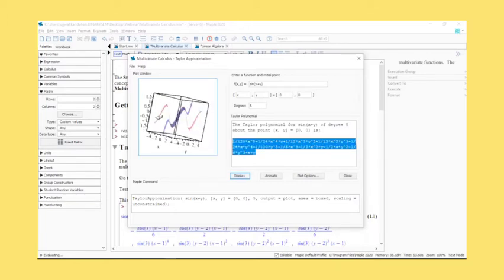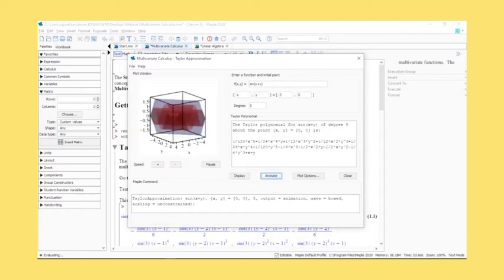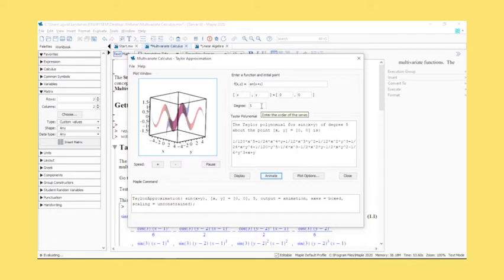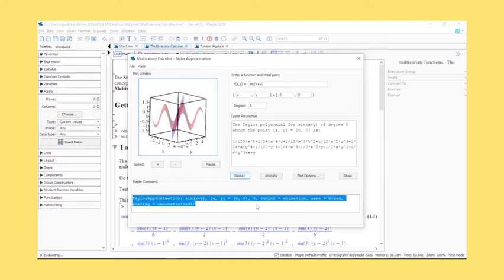Now what he can do is simply click on Animate, and the animation basically shows all of the approximations, moving from degree 1 to 2 to 3 to 4 to 5 and so on. Again, it becomes extremely useful. When you are through with this, you have the ability to get whatever you want. When you go back, you also have the ability to see the command being used to do all this. So you can do it back on your screen as well, and you can change whatever function that you want.